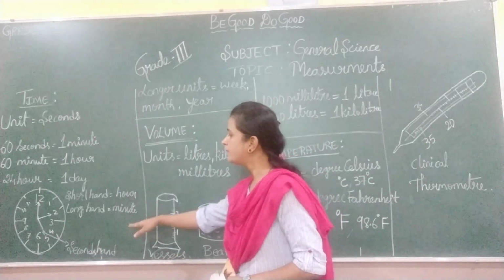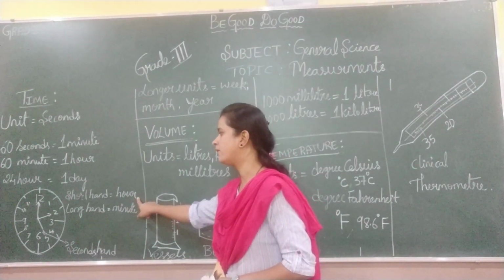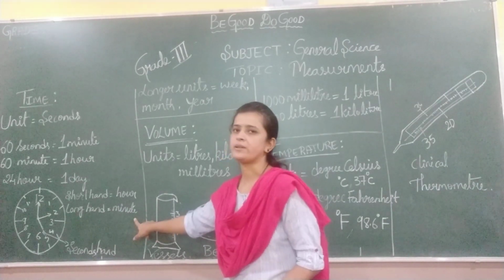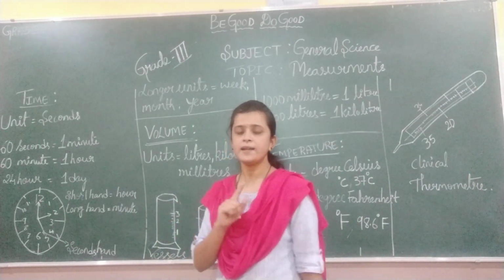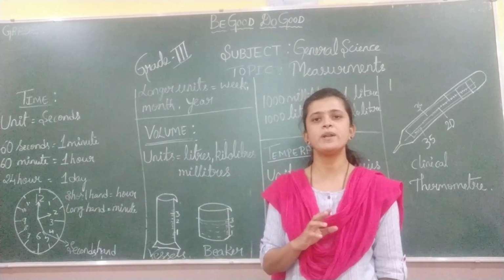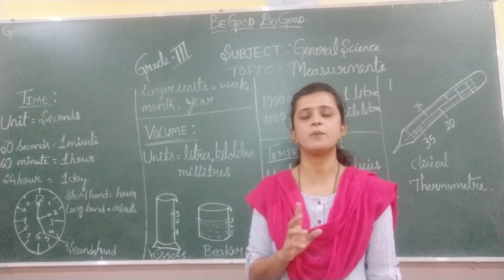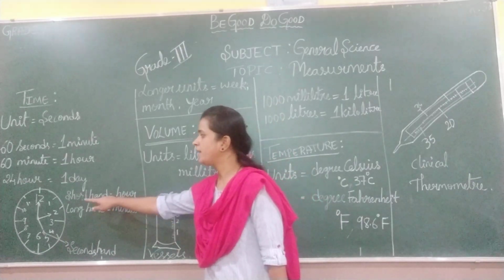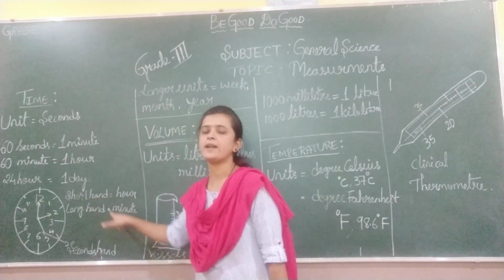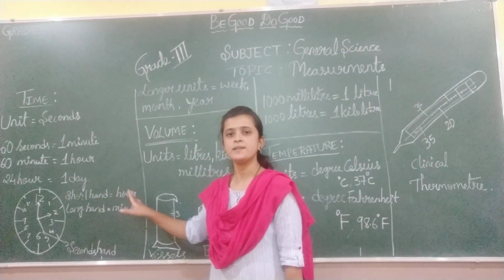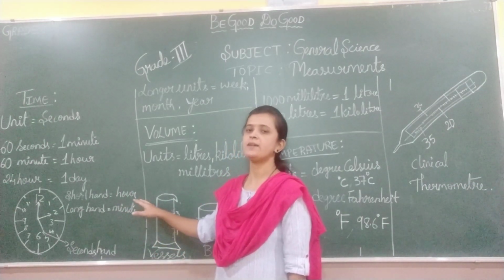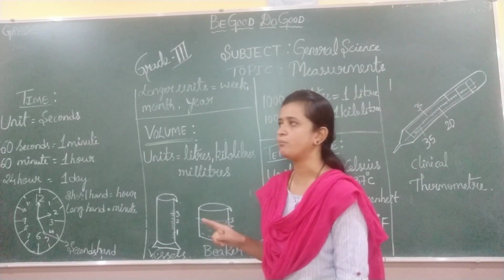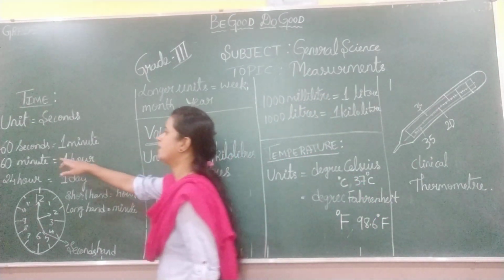The short hand is denoted as the hour and the long hand as the minute. If the second hand completes one circle, starting from 12 and ending at 12, it means it completes 60 seconds.